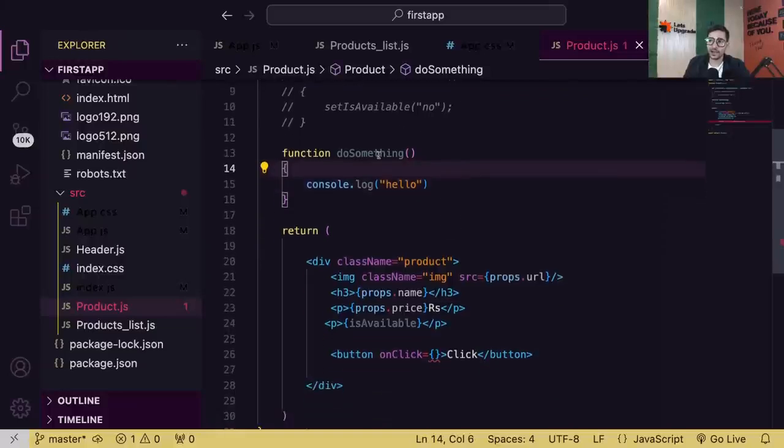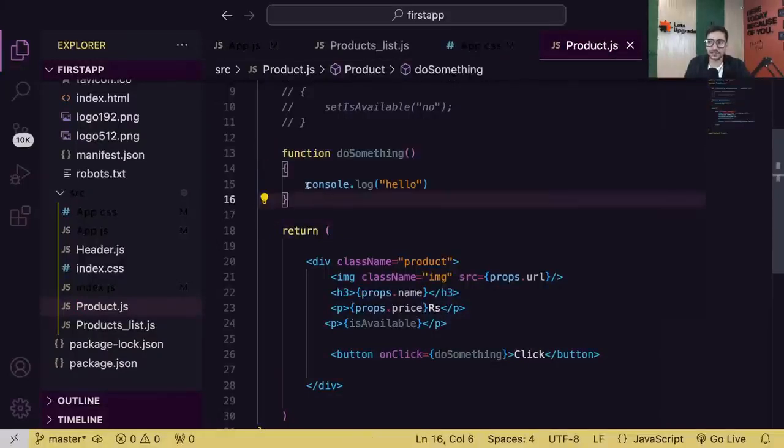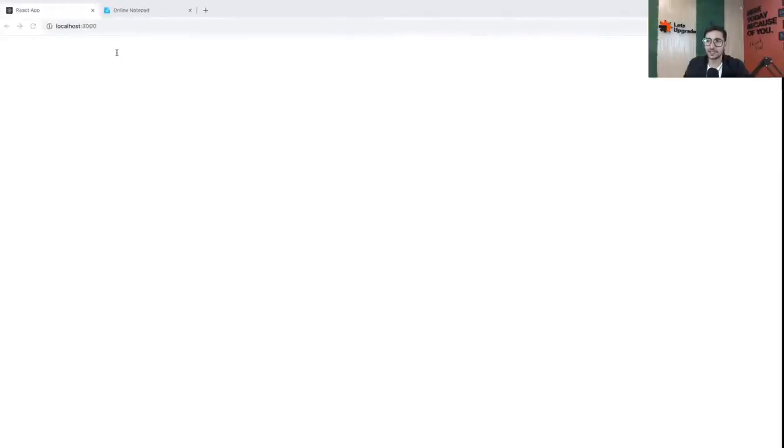And now I can call this function on click. Simple logic. You have a function doSomething, whose job is to console.log hello, and when you click, you're calling doSomething, which will perform this task and hello will be printed. Let's see if it is working.